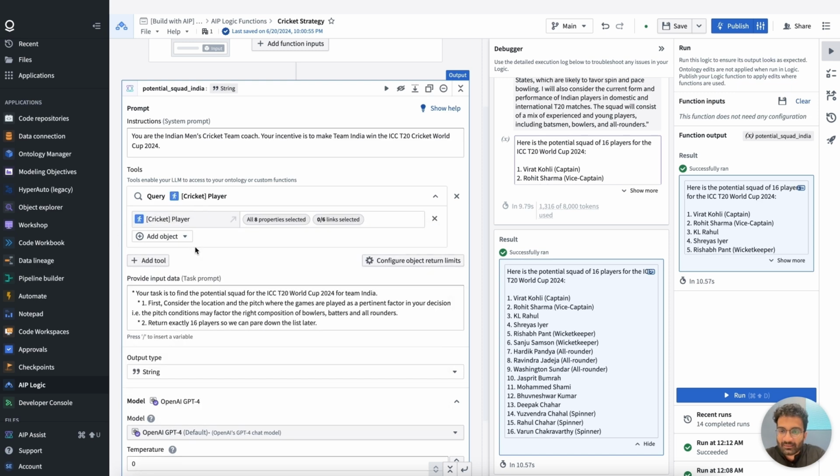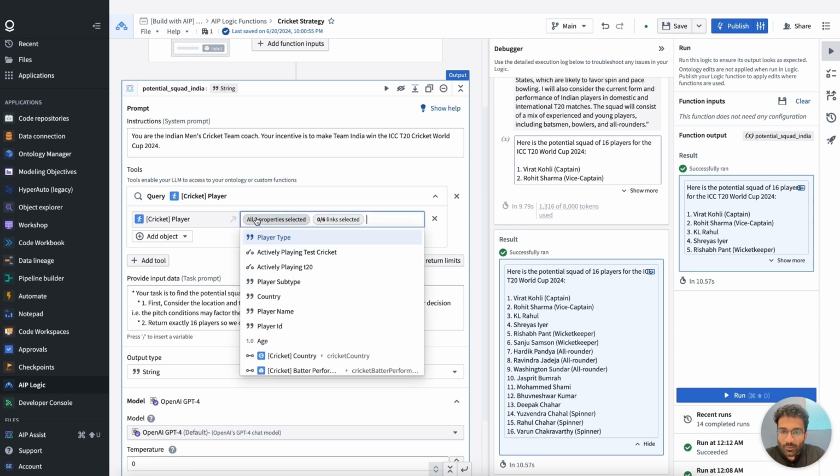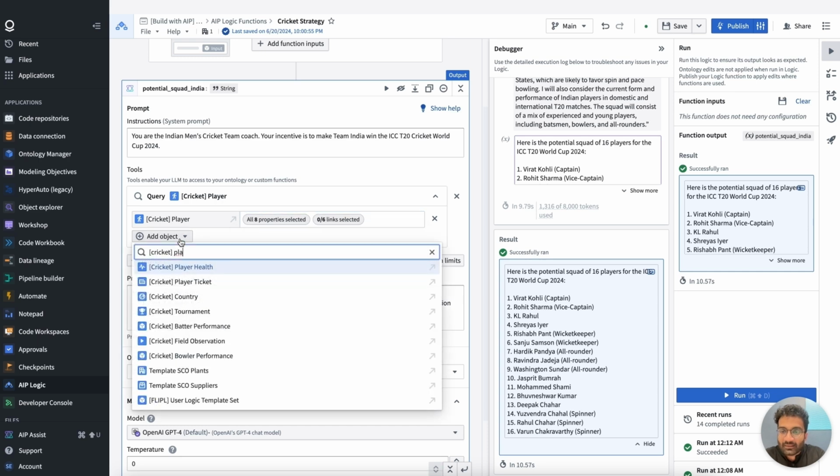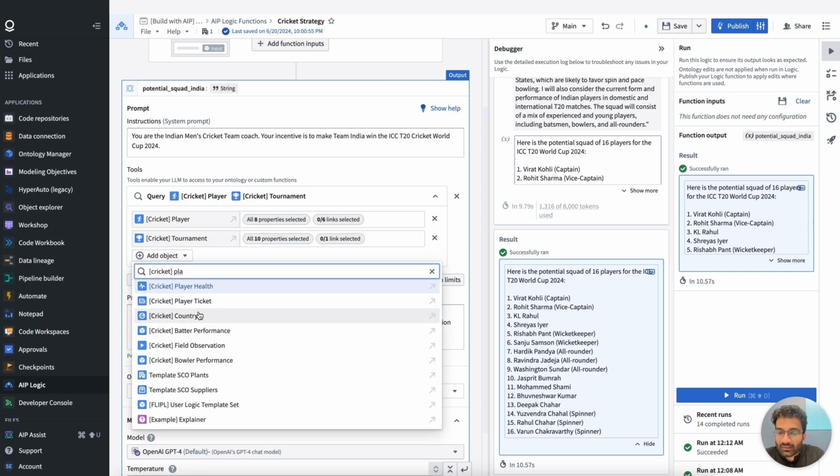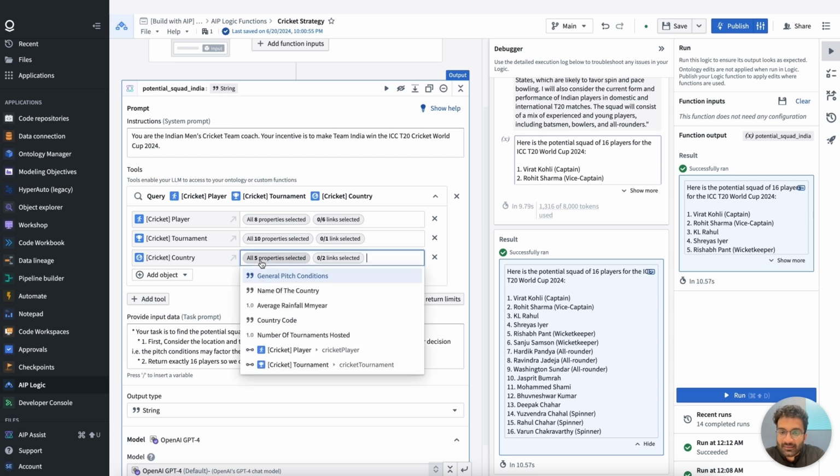So in this case, for example, the player object, which has properties such as who's the player, whether they're actively playing the T20 format of the game, and things like that. There's also information about the tournament, and there is information about the country, which essentially keeps properties such as the pitch conditions, average rainfall, and things like that, which are essential at coming to a decision.